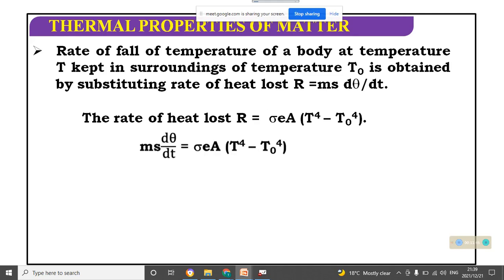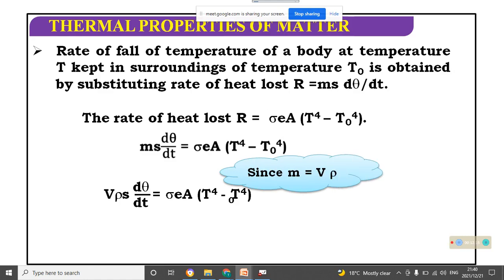So we can also write R equals m s d theta by dt equals sigma E A into (T to the power 4 minus T0 to the power 4). So what is the value of m? We know that mass equals volume into density. So we can put, instead of mass, V into rho: V rho s d theta by dt equals sigma E A into (T to the power 4 minus T0 to the power 4).